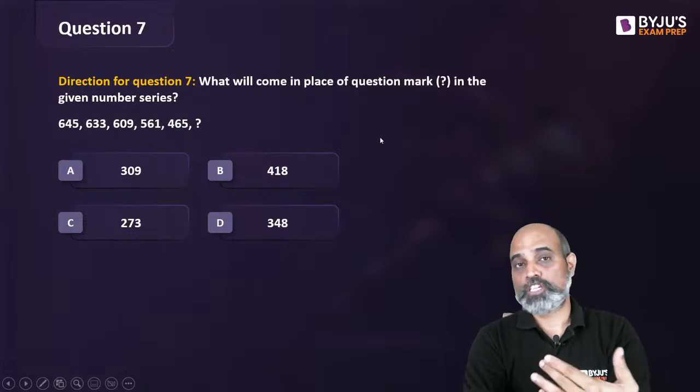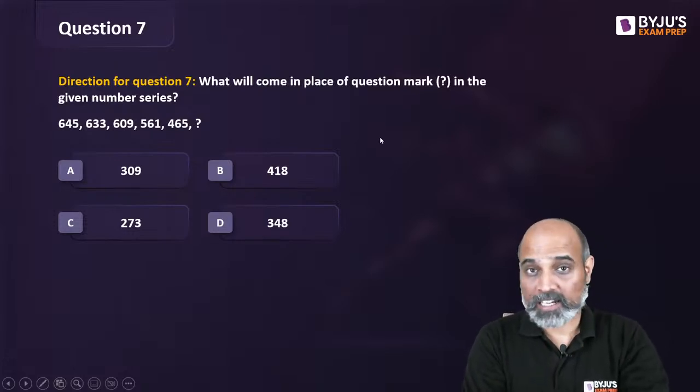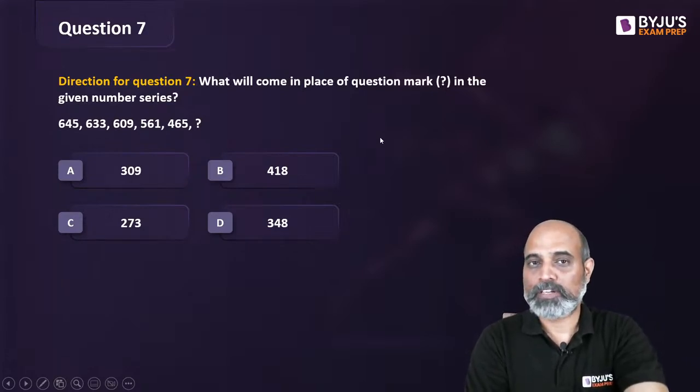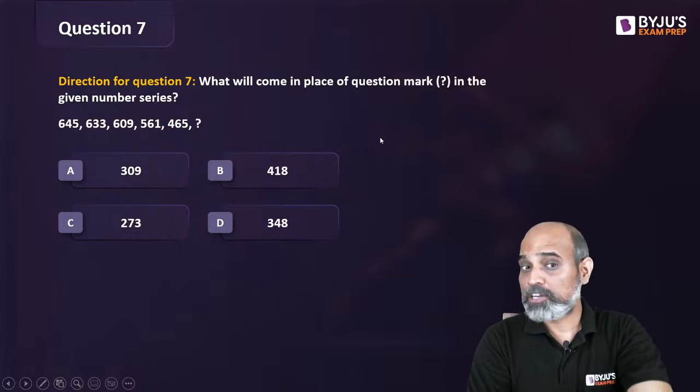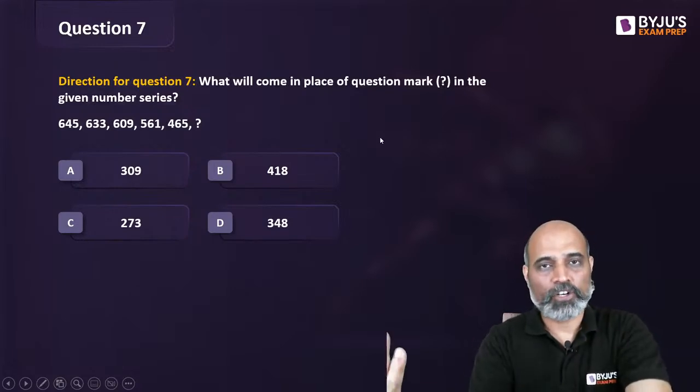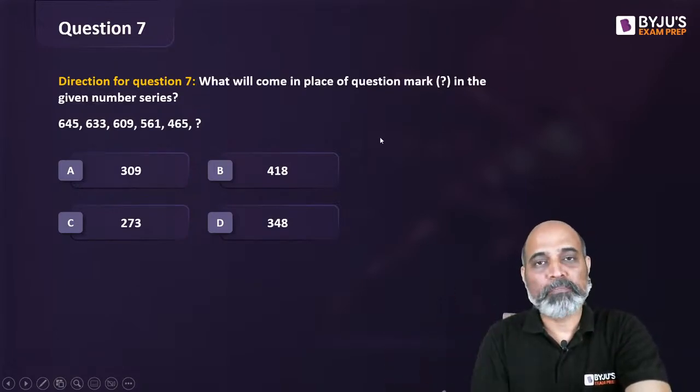Now, questions based on numbers and letters series, another important topic. Minimum 1 question you can expect from here. You can have as many as 3 to 4 questions from numbers and letters series. Encoding decoding से थोड़ा हटके भी है ये थोड़ा. I mean, it's similar to encoding decoding, but it's always the series that we're talking about. It's not always going to be in pairs.